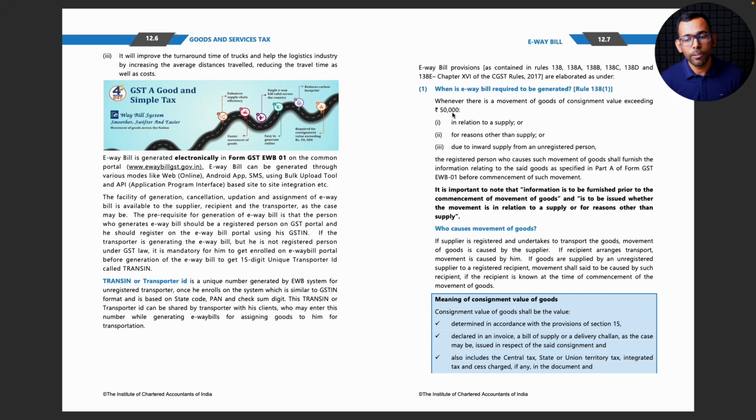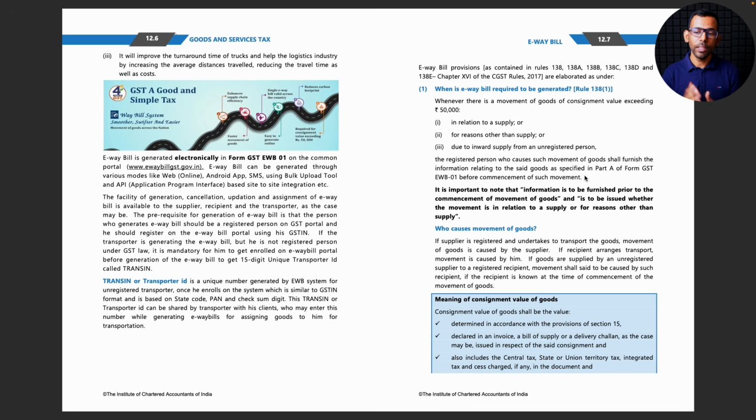So exceeding 50,000 in relation to a supply, for reasons other than supply, or due to inward supply from an unregistered person. Then the registered person who causes such movement of goods shall furnish the information related to the said goods as specified in Part A of Form GST EWB-01 before commencement of such movement. Prior to moving the goods, we have to generate e-way bill. This we have already seen.